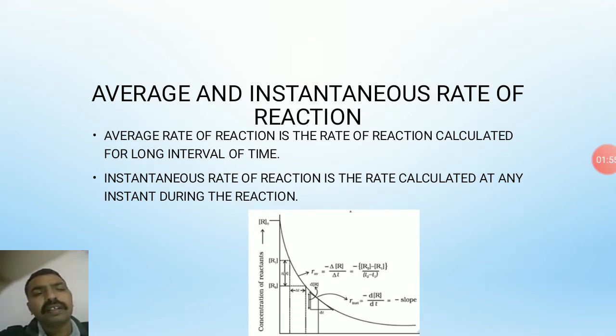In this graph of concentration of the reactant versus time, the concentration of the reactant continuously decreases with respect to time. Average rate of reaction is equal to minus delta R divided by delta t, which is equal to minus (R2 minus R1) divided by (t2 minus t1). And instantaneous rate of reaction is equal to minus dR by dt.